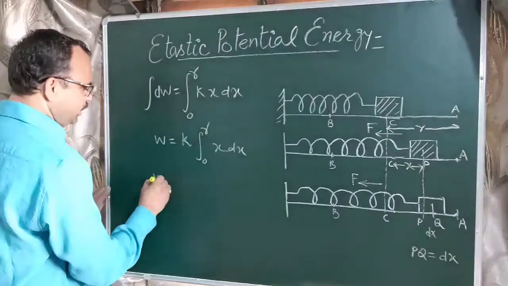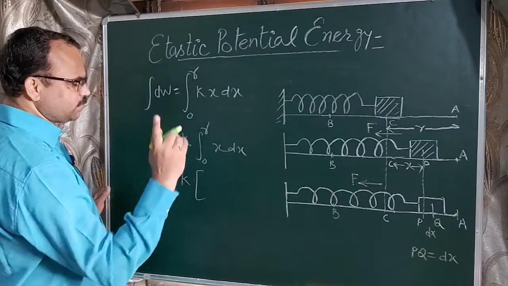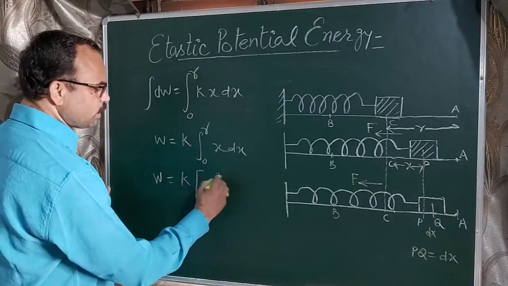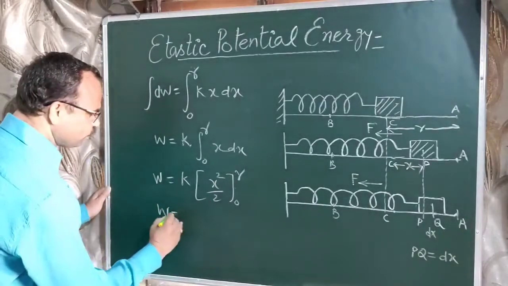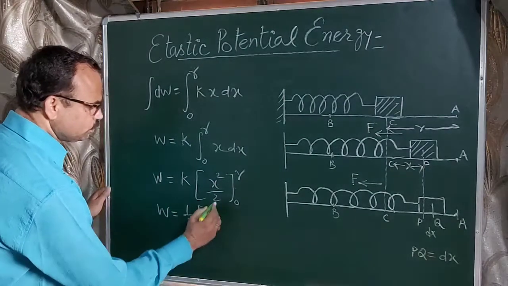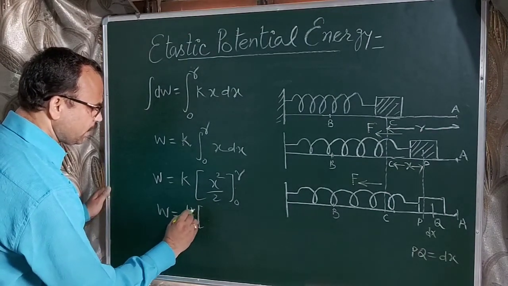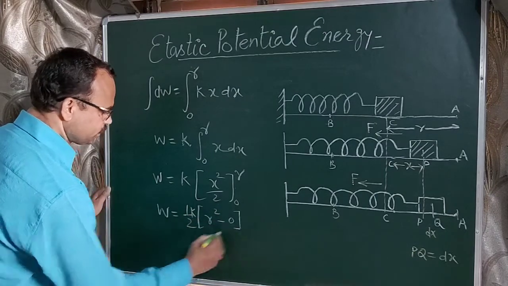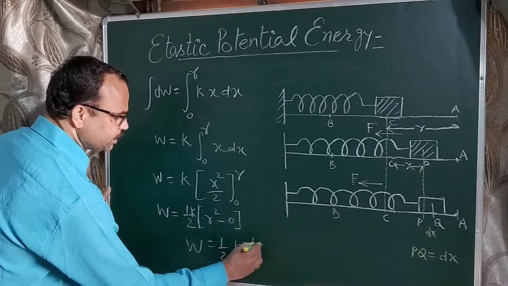Okay, so W equal to k, here power of x is 1. Now apply the formula x raised to the power 1 plus 1, means x square upon 2, limit 0 to r. So W equal to k upon 2 in a bracket, upper limit minus lower limit. So W equal to 1 upon 2 kr square.